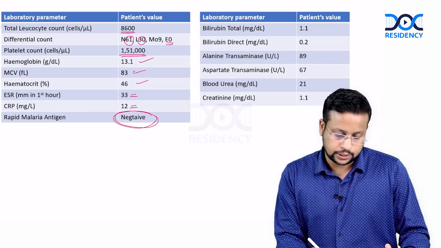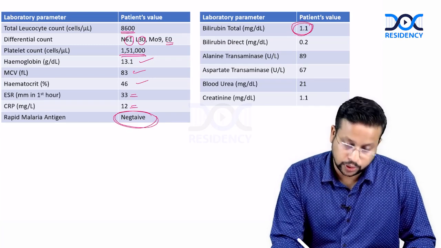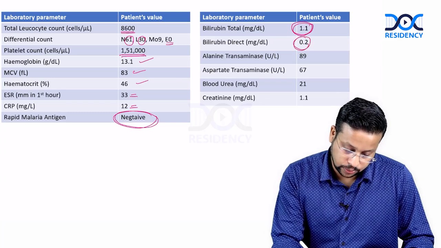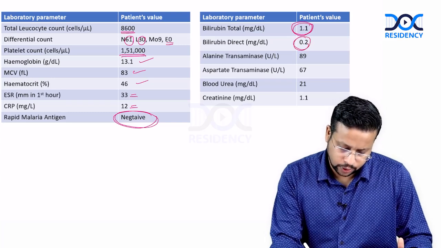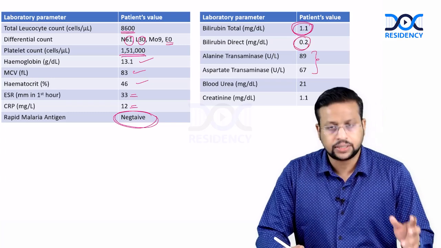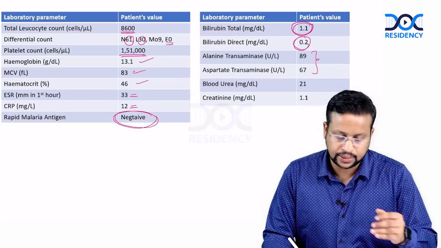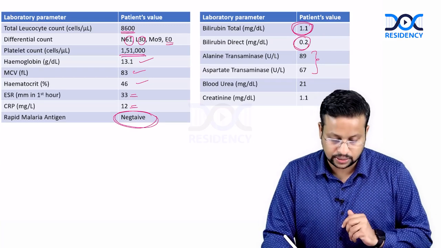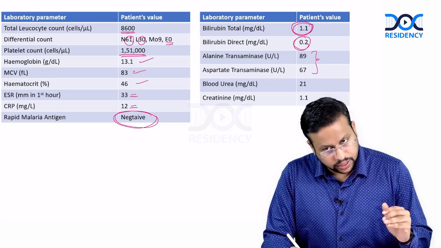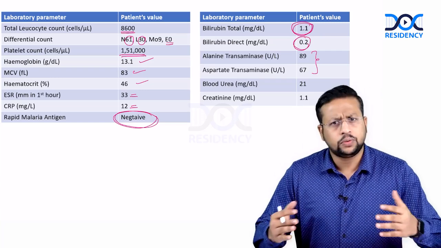Malarial antigen is negative. Bilirubin total 1.1. Bilirubin direct is 0.2. Okay, fine, normal. But you have mild elevation in the transaminase levels. ALT and AST are mildly elevated, 89 and 67. Blood urea is 21. Creatinine is 1.1. So what do we have here?